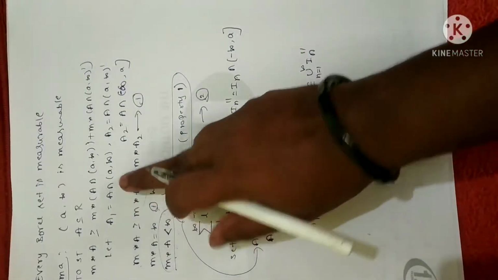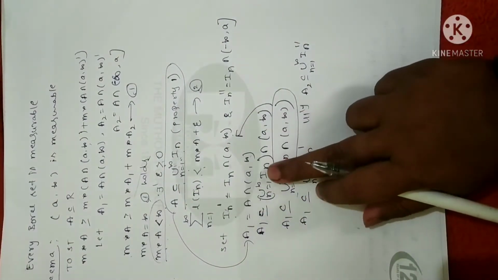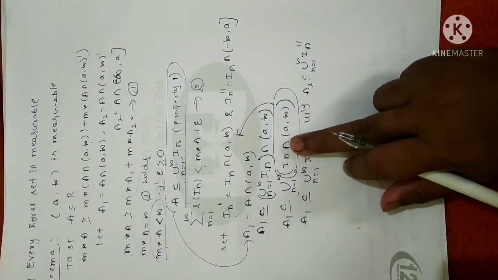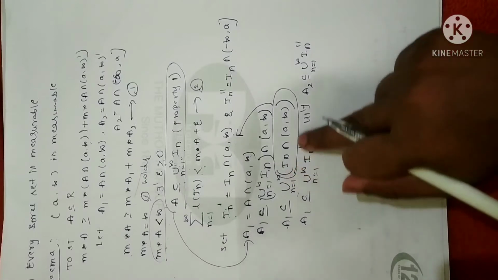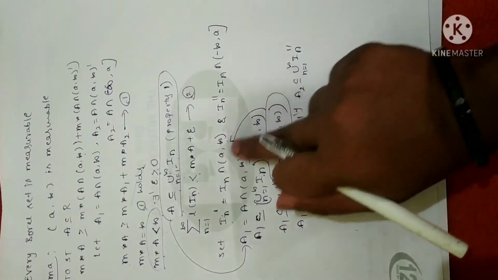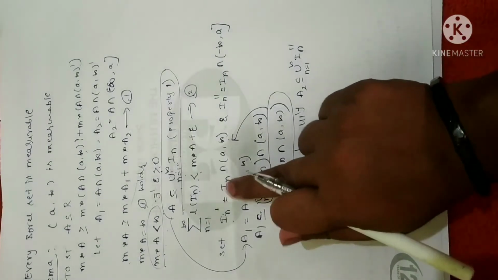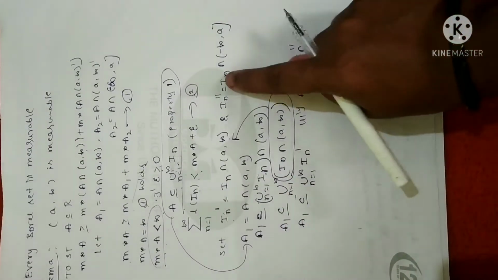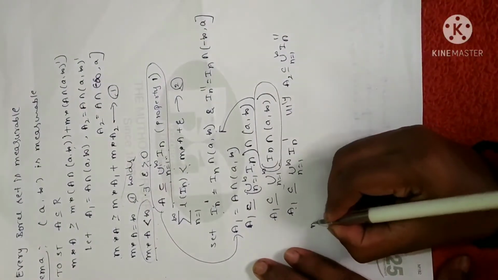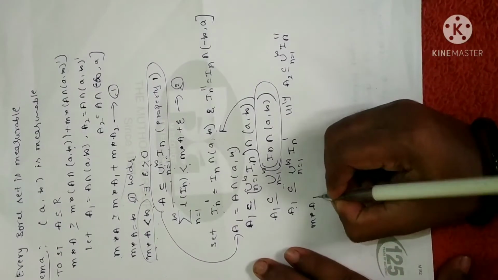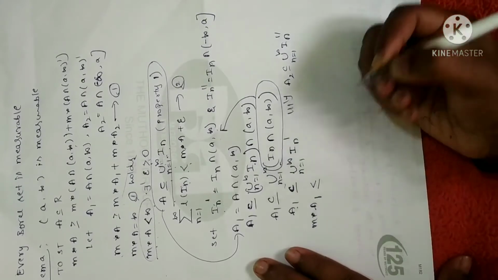What I have done is, I have assumed this statement once again. As per property 1, I have replaced A with this. I have just rearranged as per the property of intersection. When you apply intersection, you have to take the second set. Instead of that, what I did is, all terms can be replaced by I_n complement. This is what I have. Since I have obtained A1 as a subset of this first interval, similarly I can prove that A2 is a subset of the second interval. Fine. Now what I am going to do is, let me apply measure on both sides, so that you are going to get m star. When you apply measure on both sides, as per the monotonic property, this subset will become less than or equal to.